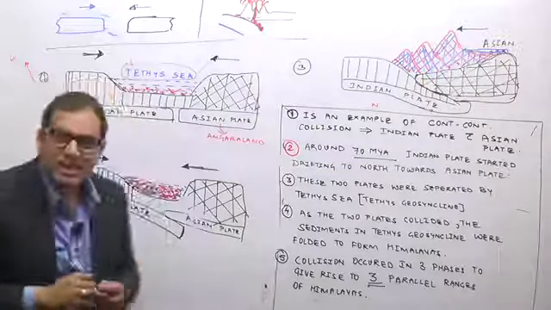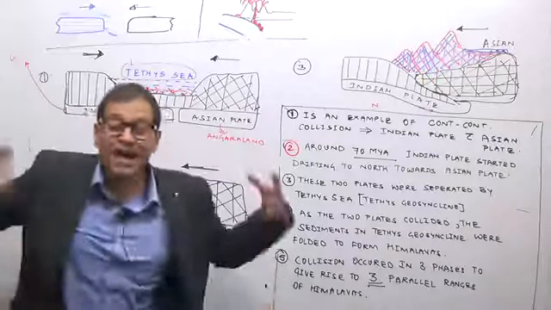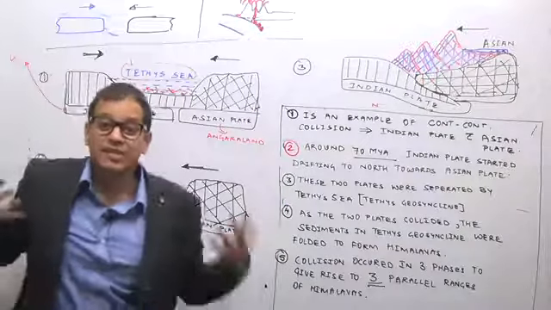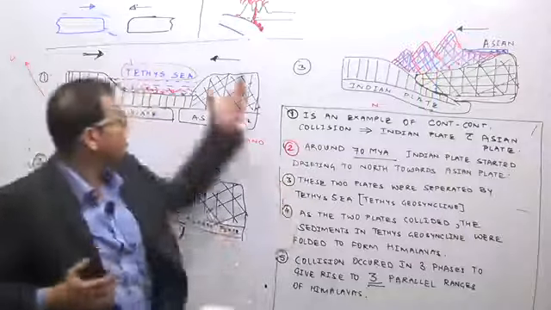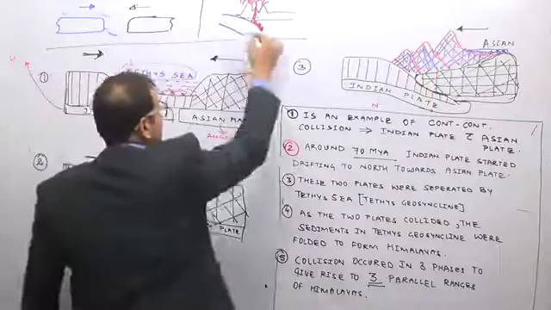So for volcanic eruption, one plate has to be very dense, the oceanic plate, and the other plate has to be lighter, that is the continental plate. When such plates come together, the denser plate goes deeper into the mantle.